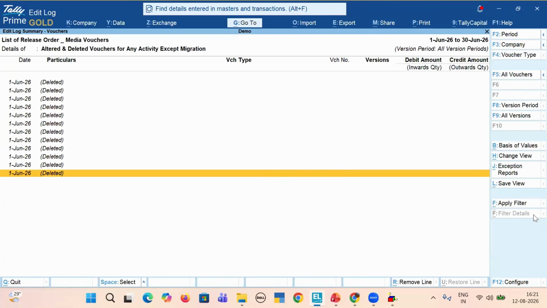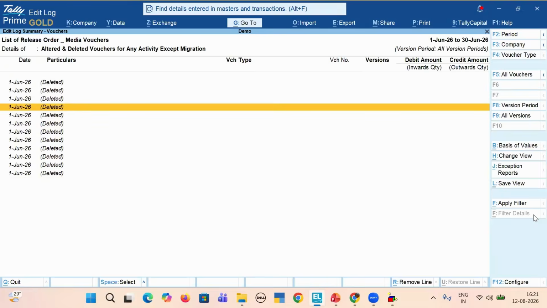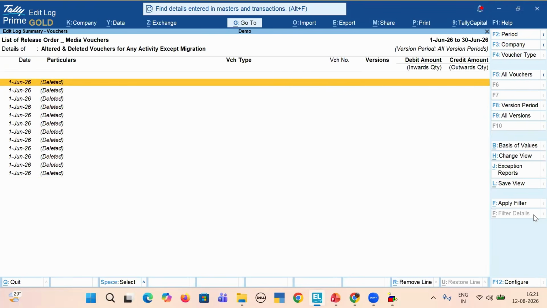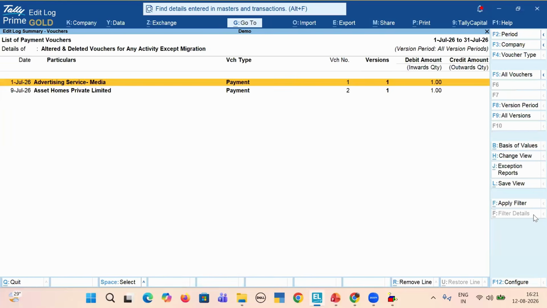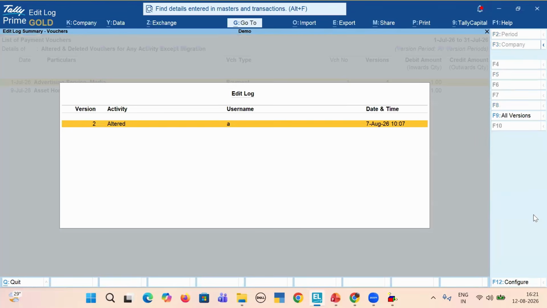So you can just put a query why so many deletions have been done in the same year, same order. And definitely if you have a specified user defined here, who has deleted, what they have deleted, you will be able to see. Payments have been altered. Who has altered, you can see the username, on what date and time they have altered.